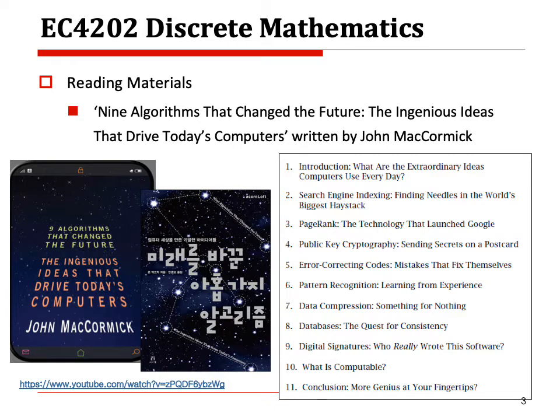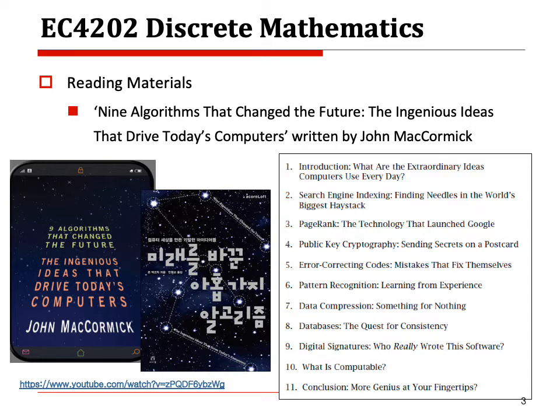For the reading material, I recommend this kind of book, 9 Algorithms That Change the Future. This is a really interesting topic, a recommended book for computer scientists.